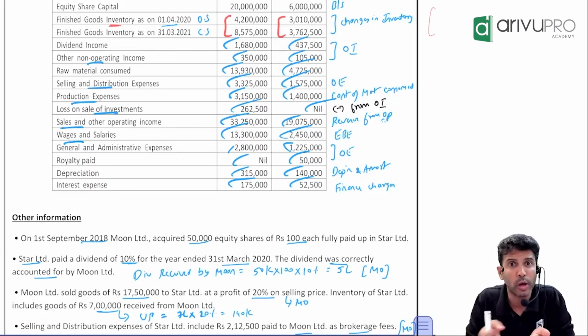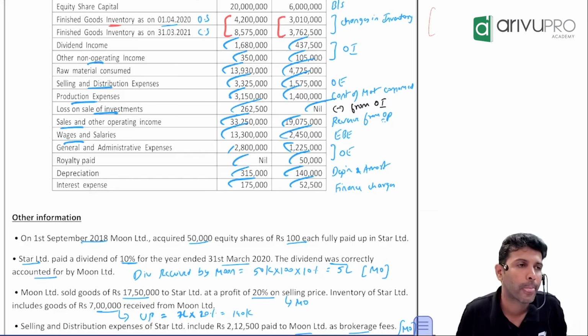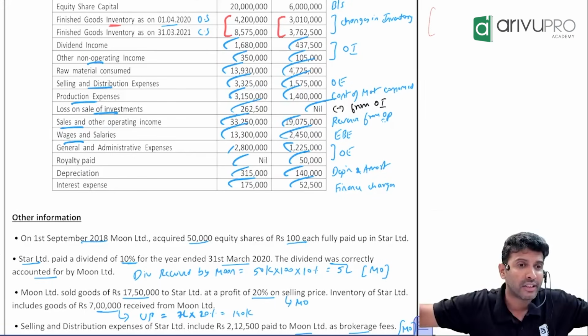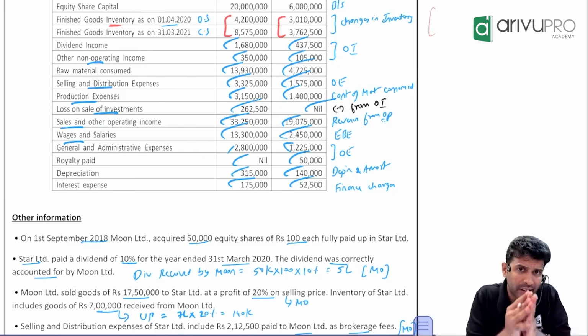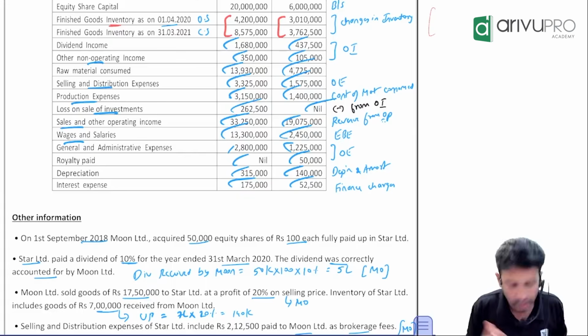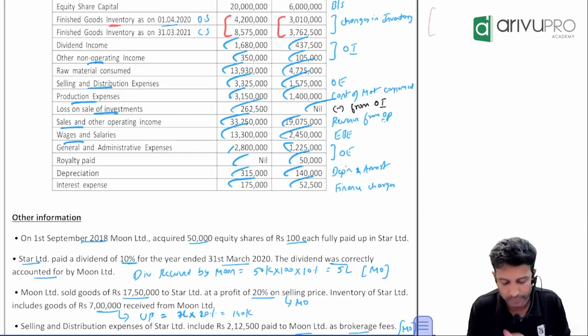Can we show mutual owings or eliminate? Eliminate. Why are we eliminating? Tell me the logic behind that. Because legally there may be two companies, but for consolidation purpose, are we treating them as two companies or one company? One company. So can we show this or eliminate? Now we have to find out how much dividend the parent company or holding company received.